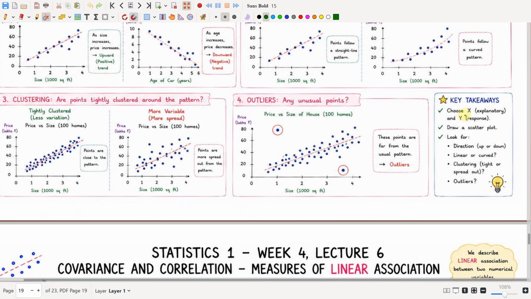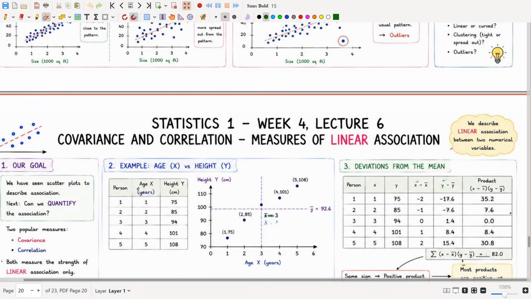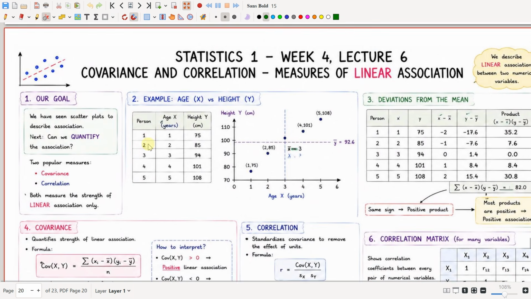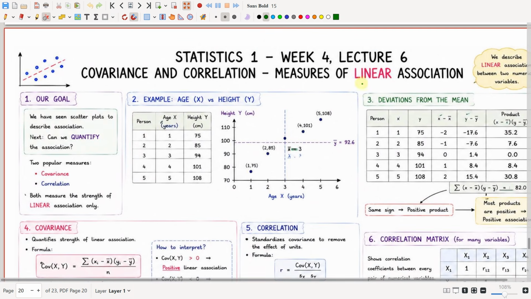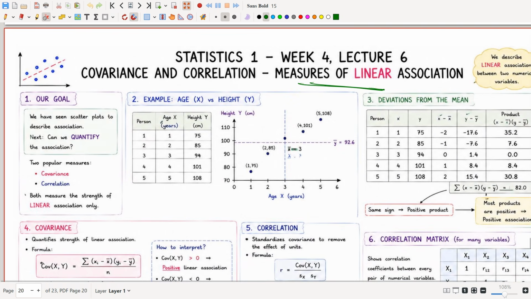From the scatter plot, you can choose the explanatory variable and the response variable, and you can look for direction, and whether they are linear or curved, and whether they are clustered, tightly close together, or spread out. And we can also see outliers from the scatter plot. Okay, now let's move on to covariance and correlation, which are the measures of linear association.